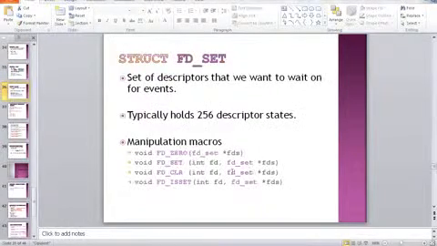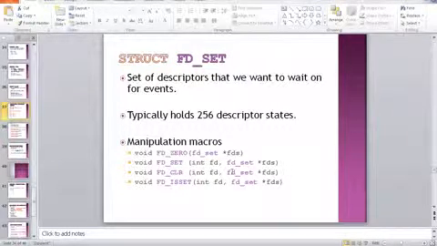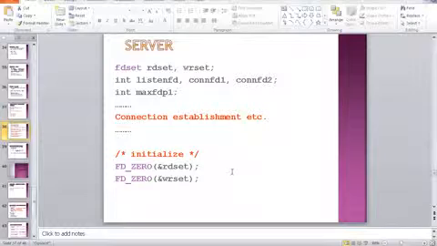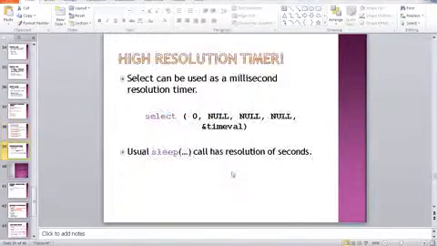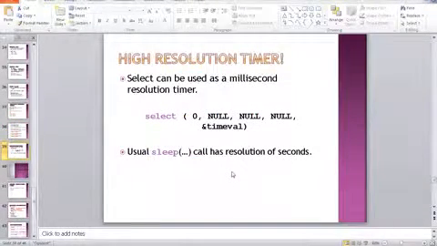This is the example of the select call. Then use the struct fd_set, that is a file descriptor set, which typically holds 256 descriptor states. Next, your server maintains the fd set, the read set and the write set: one is the file descriptor set, one is the read set, one is the write set. Then a high resolution timer can be done by using the select function instead of the sleep function.